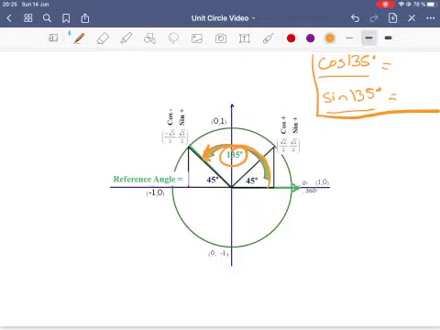So what we're going to use here is this idea of reference angles. Because the reference angle, if you remember, is how much further from this terminal ray I need to get to the x-axis. And in this case, the reference angle is 45 degrees.